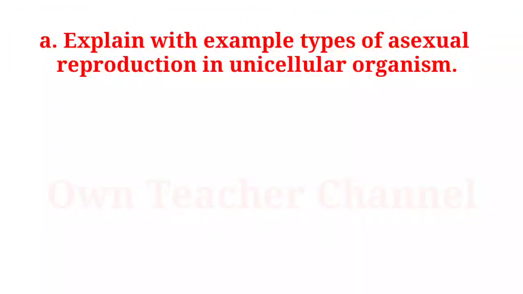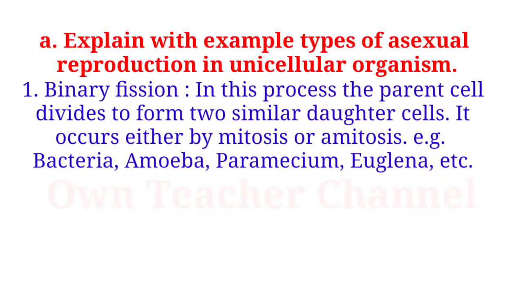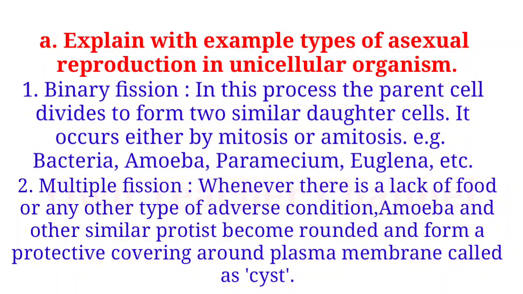A. Explain with example types of asexual reproduction in unicellular organisms. 1. Binary fission. In this process, the parent cell divides to form two similar daughter cells. It occurs either by mitosis or amitosis. For example, bacteria, amoeba, paramecium, euglena, etc.